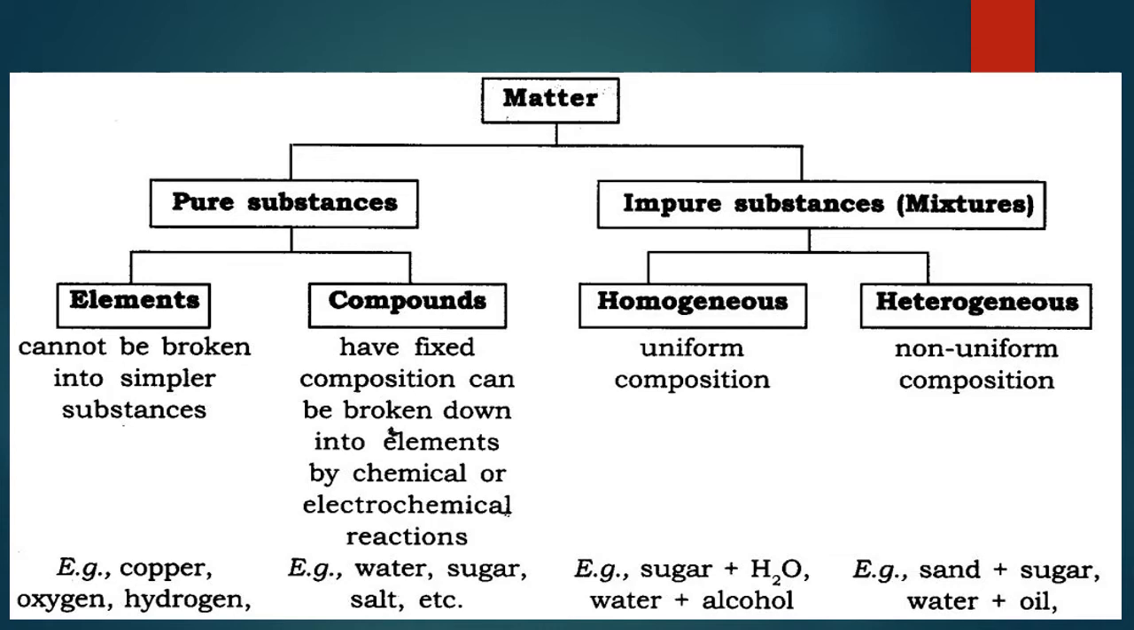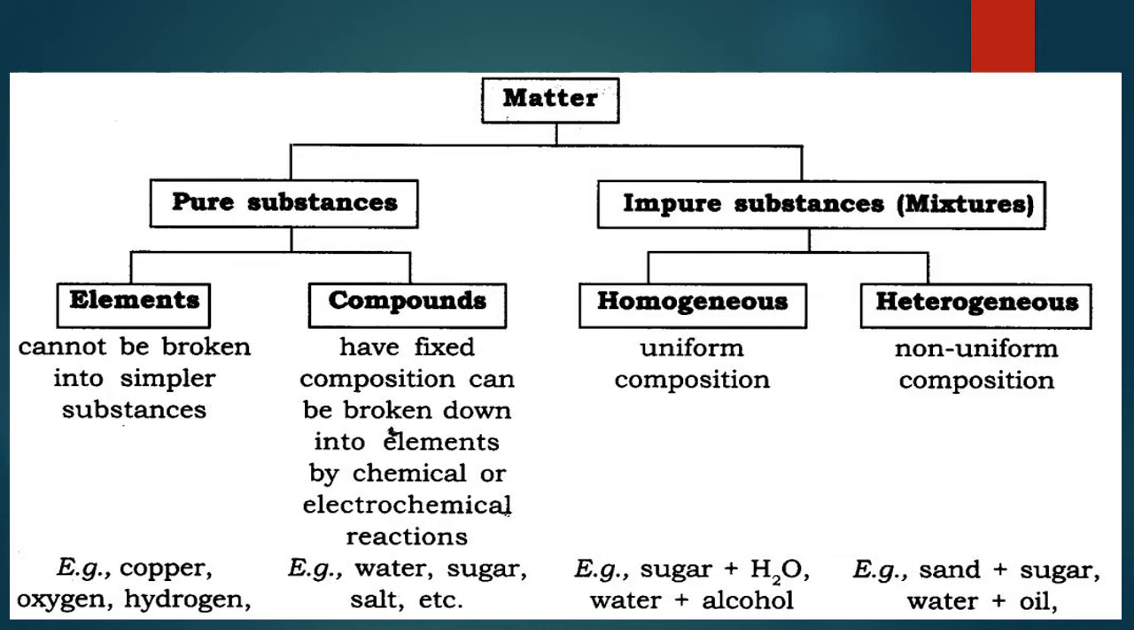In earlier classes, we learned the definition of an element. An element is a pure substance made up of the same kind of atoms. It cannot be broken down into simpler substances. For example, copper is an element, oxygen is an element, hydrogen is also an element.